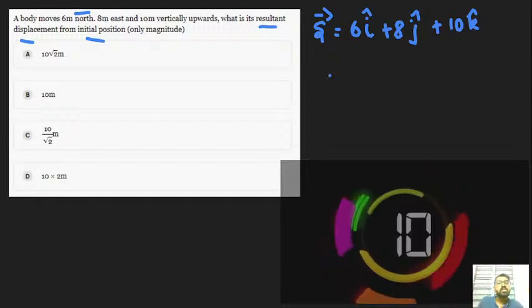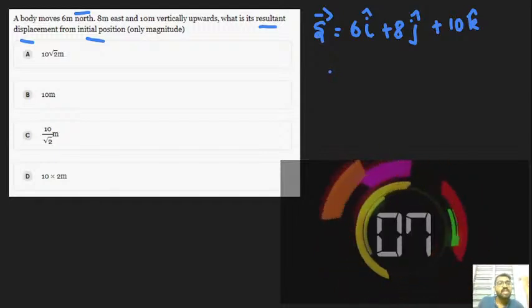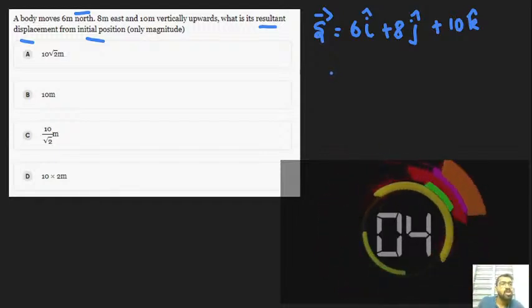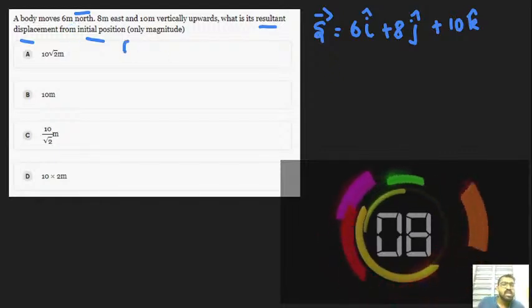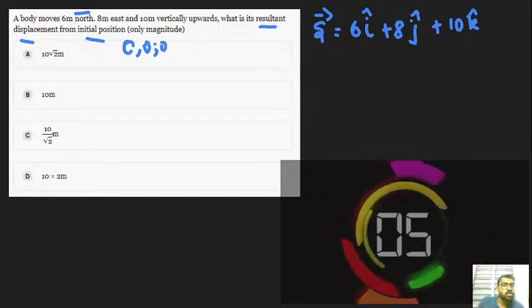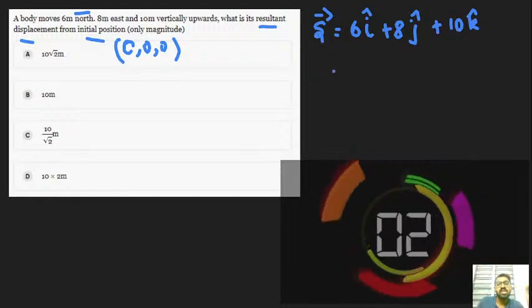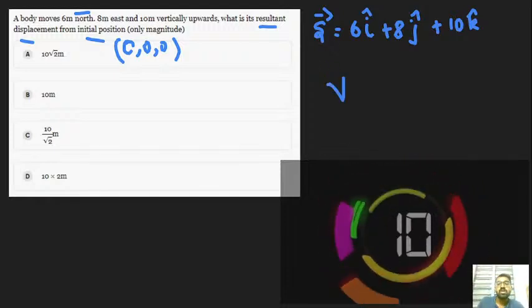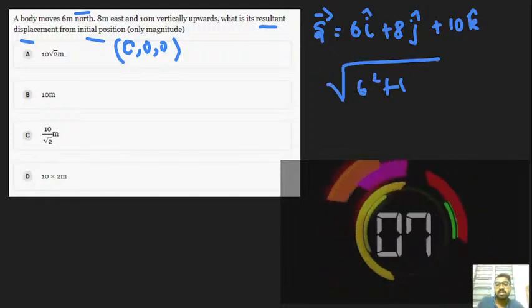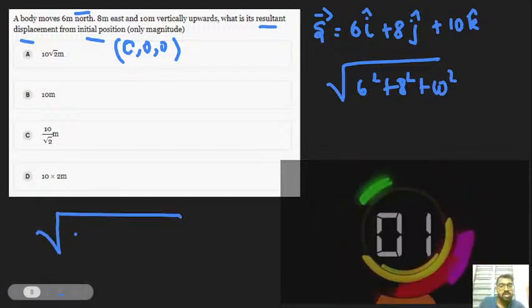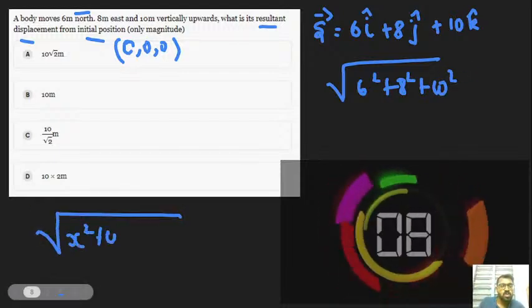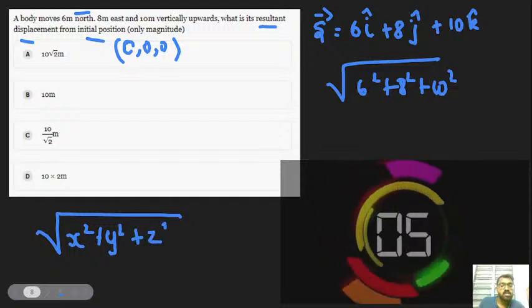So how to proceed and how to save time in the examination hall. Here they have asked only from the initial position, so you can easily consider the initial position as 0 comma 0 comma 0. So just proceed with the root of 6 square plus 8 square plus 10 square. The formula is nothing but the root of x square plus y square plus z square.